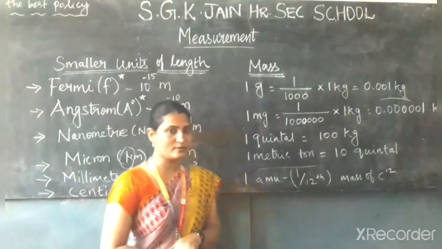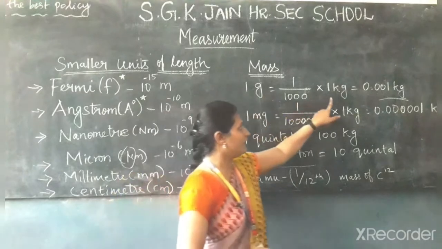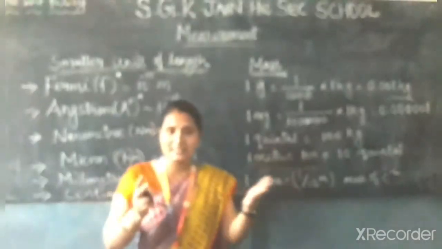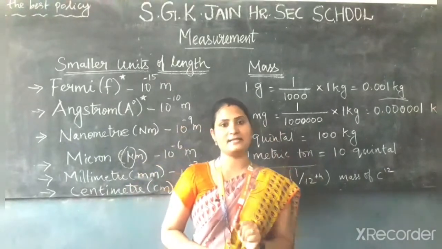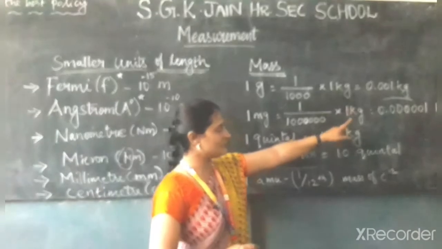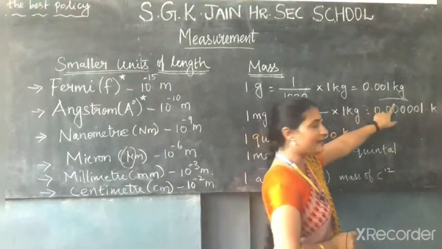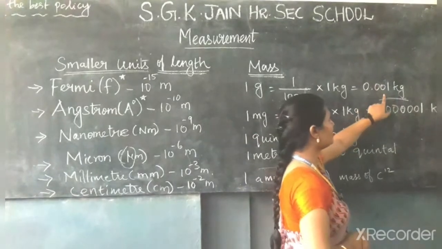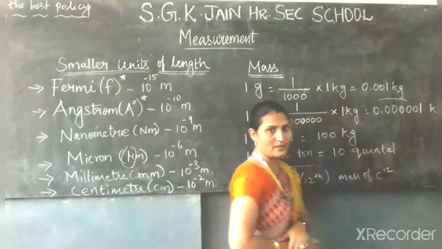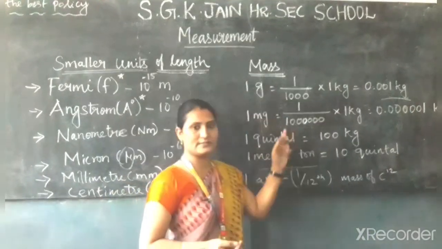So here we are going to discuss 1 gram. 1 gram means when you divide the kilogram into 1000 parts, 1 part is considered as 1 gram. So the magnitude of 1 gram in terms of kilogram is 0.001 kilogram. And further divide this 1 gram into 1000.